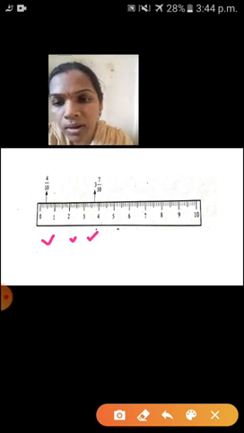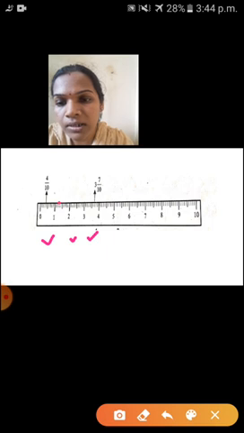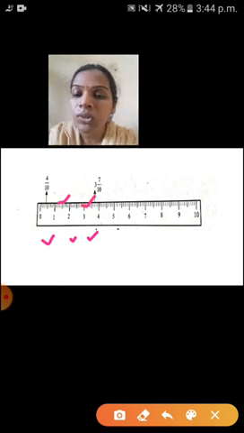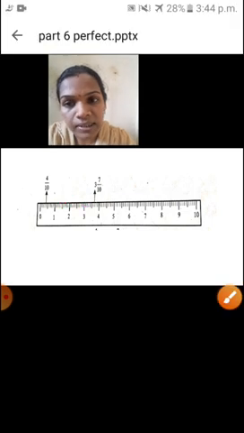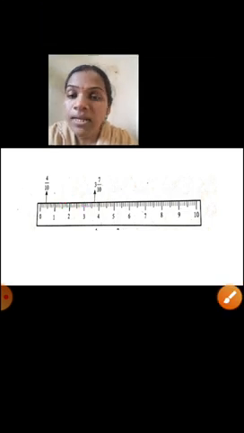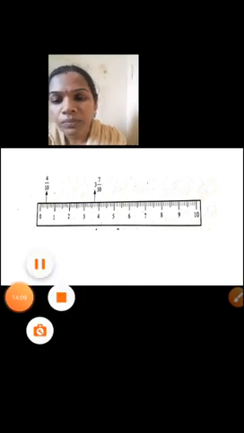Can you see that small line? Yes, a very thin line. Can you see now? So this scale is divided into 10 units, and each unit is again divided into 10 equal parts.